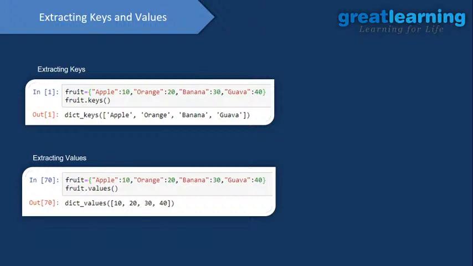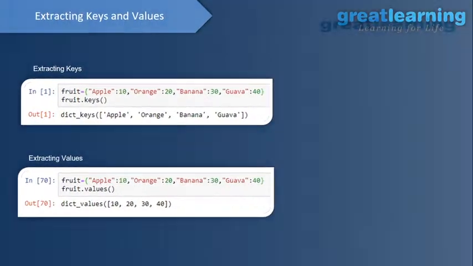Okay, now we have values. How can you get the values, right? If you want to get all the values from your dictionary, you need to use the dot values function, right? To get all the values, not the keys, from your dictionary. This is how you can access the keys and the values of your dictionary.